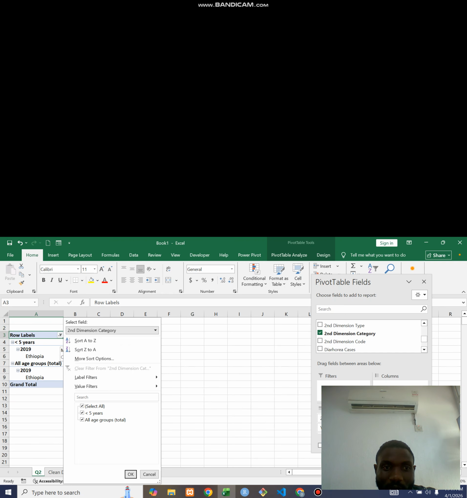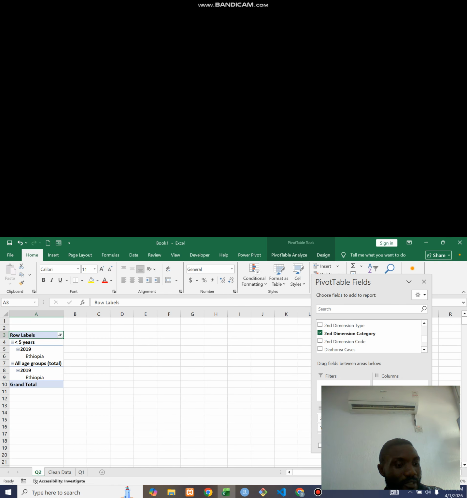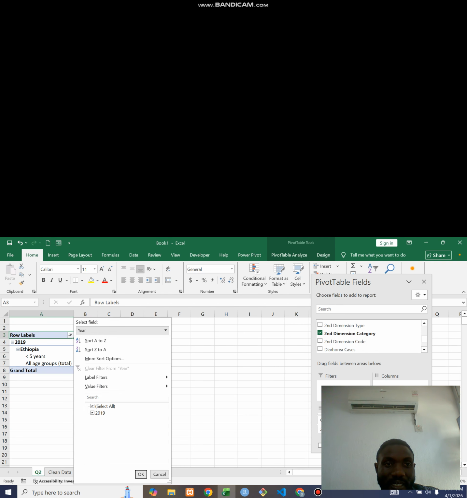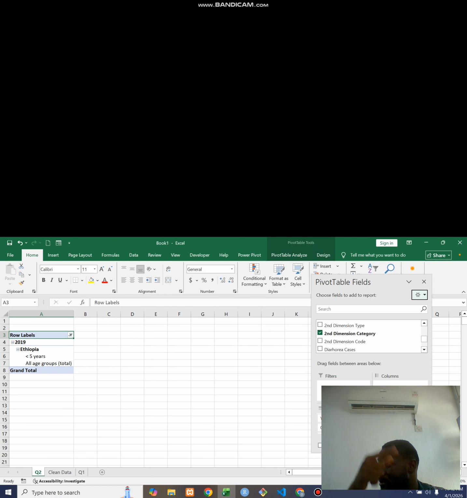Once I click on this, you can see that only 2 is showing. If I bring it down here again at the bottom and look at the filter, you can see only 2019 is showing because now we have year as the top.